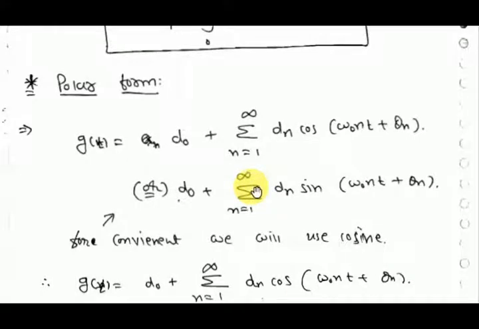For plotting the trigonometric Fourier series representation, we use polar form. Okay, what is polar form? You have to evaluate a polar form from the trigonometric Fourier series. You have to write d naught instead of a naught, and this is the polar form: d naught plus summation n equal to 1 to infinity dn cos(n omega naught t plus theta n).